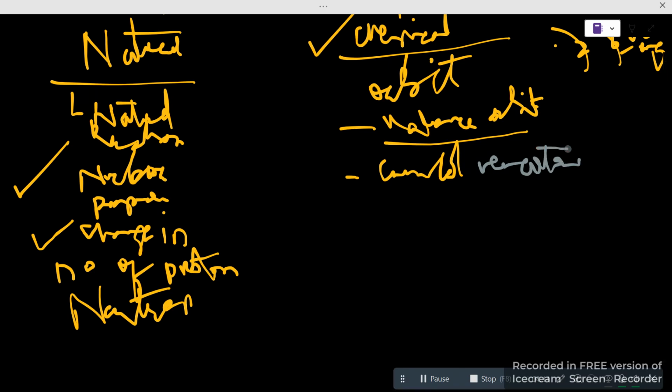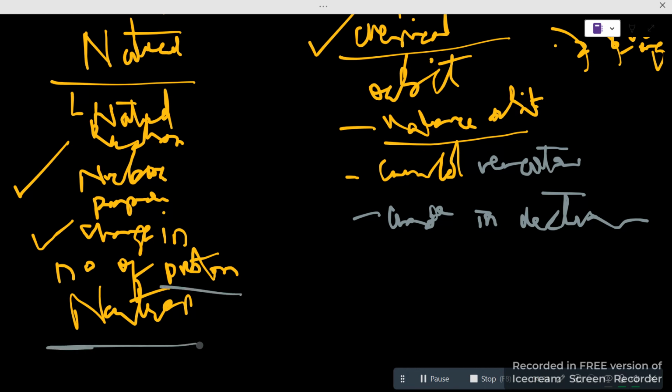Okay, then we have the chemical reaction or the chemical change as well, or we can also say a change in electrons. That's why I did not discuss electrons there, because in natural we have only proton and neutron. But in this we have a change in electron.